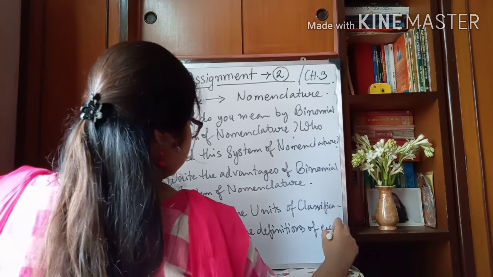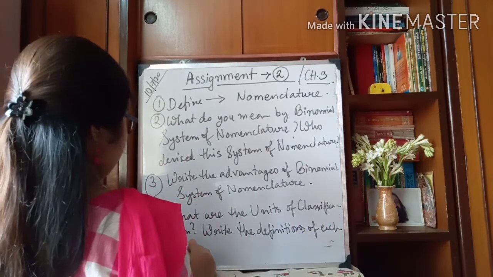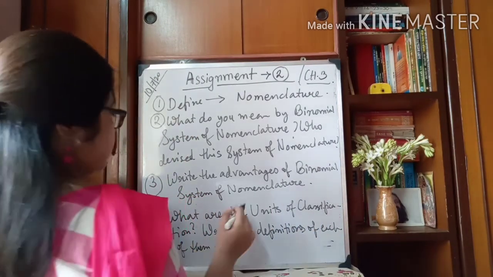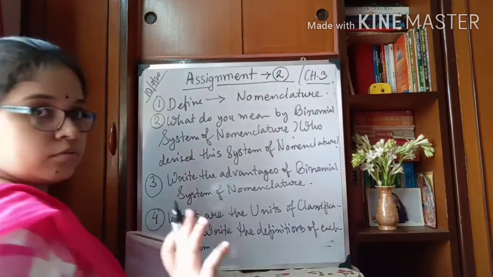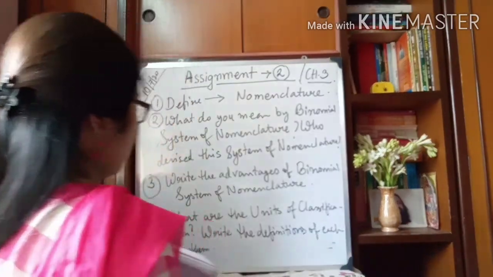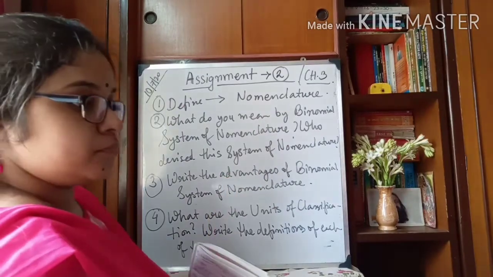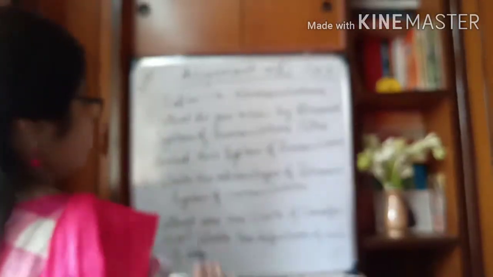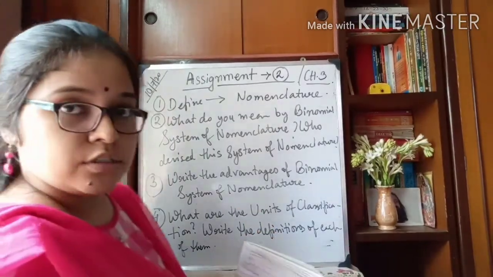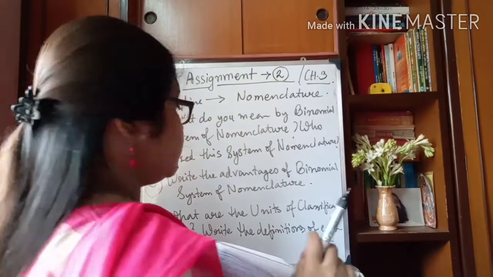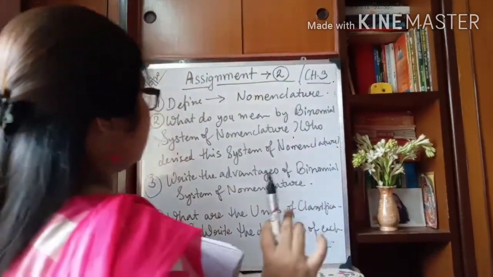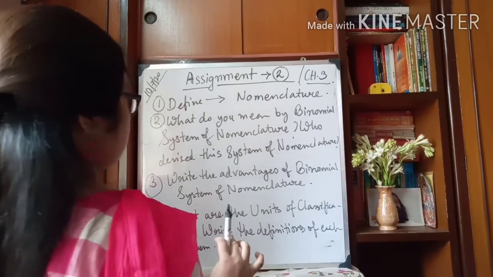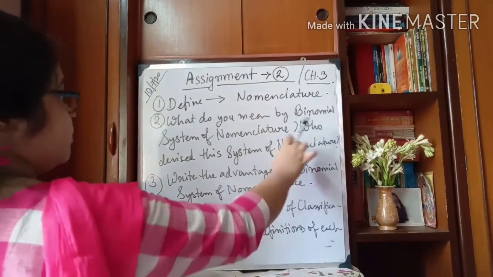As this section is not there in your textbook, I will provide you the definitions of these units of classification. So you need to check the version and try to write this one.